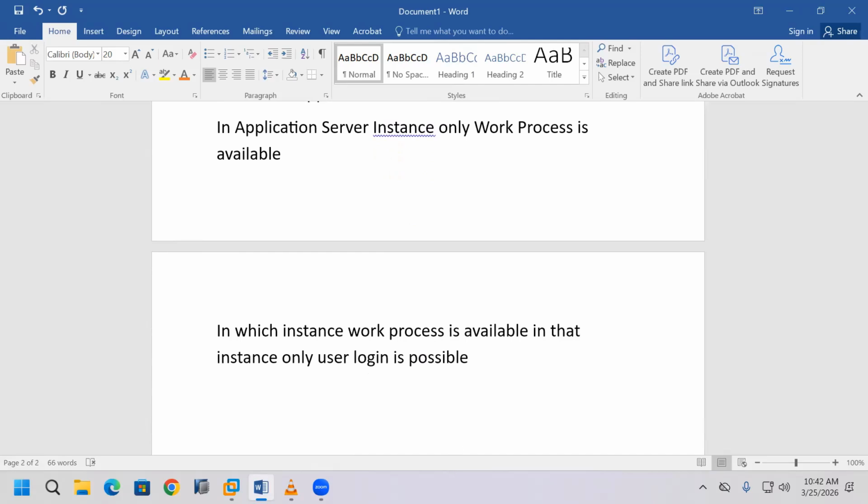In the ACS instance, user login is not possible.